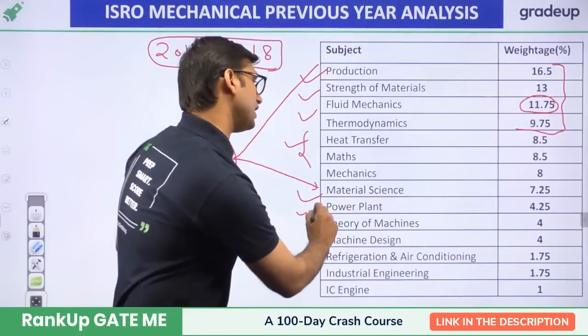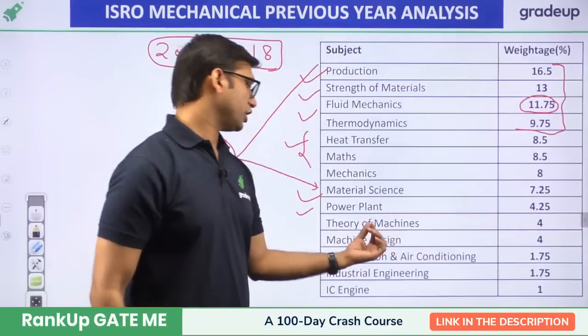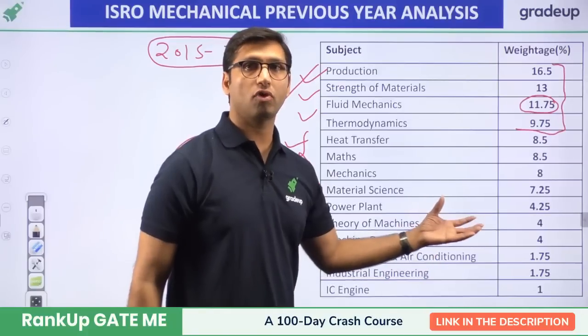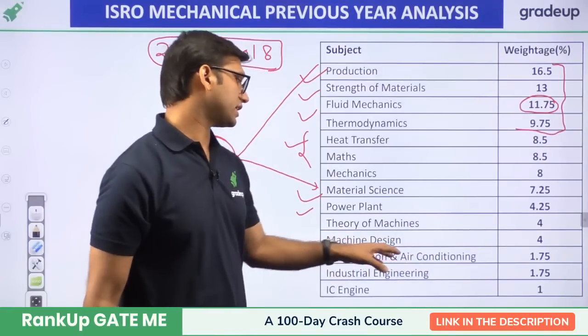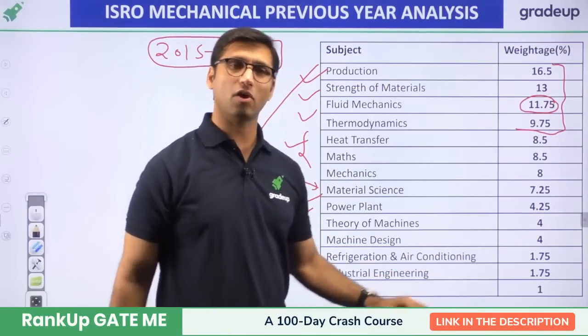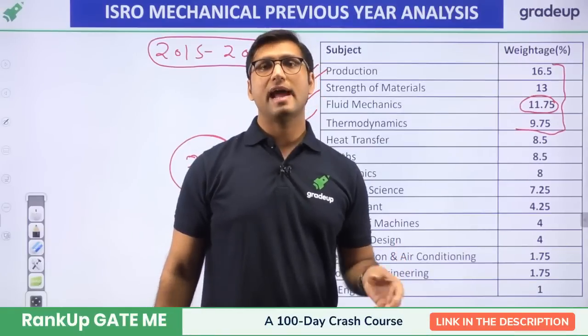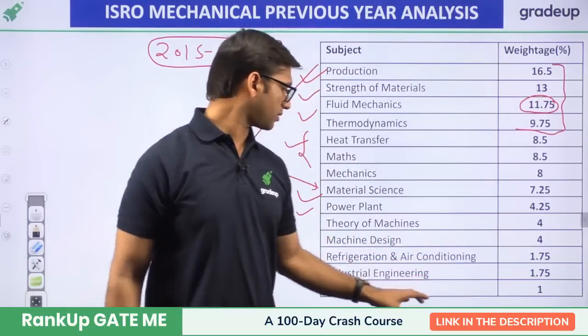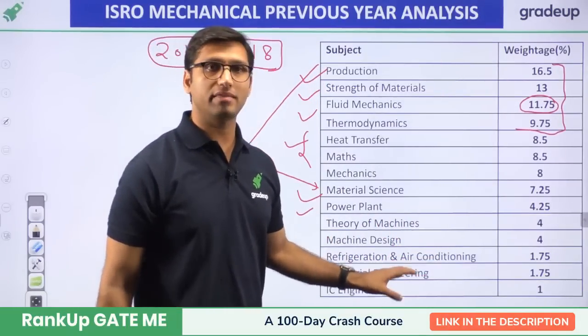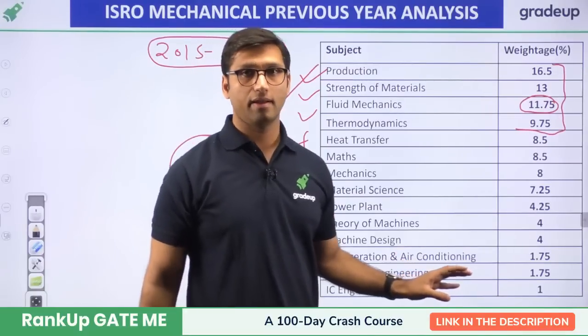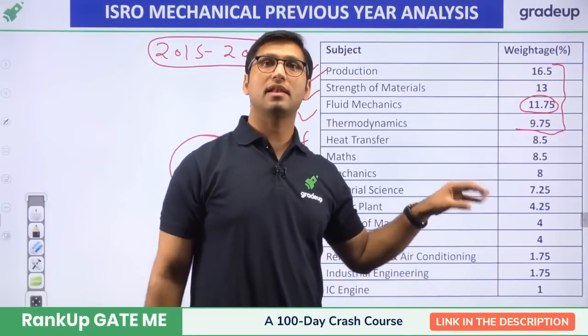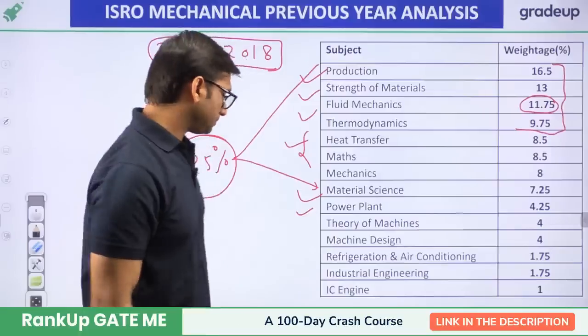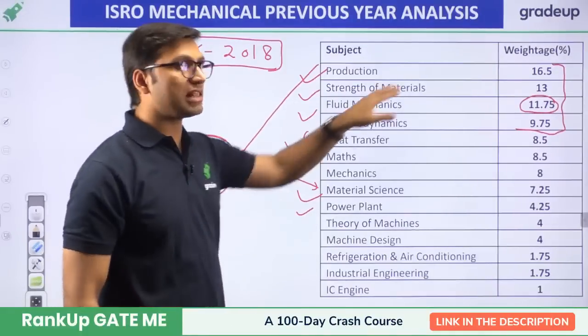Power plant is having weightage of 4.25%. Then theory of machine and machine design are also having 4% weightage. And refrigeration, air conditioning, industrial and IC engine are not having that much weightage. At least one or two questions come from these subjects, that is refrigeration, air conditioning, IC engine, and industrial engineering. Okay, so this is the analysis of the last 5 years. All right, so this is the weightage wise analysis.